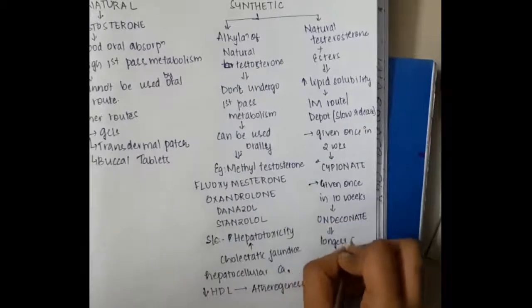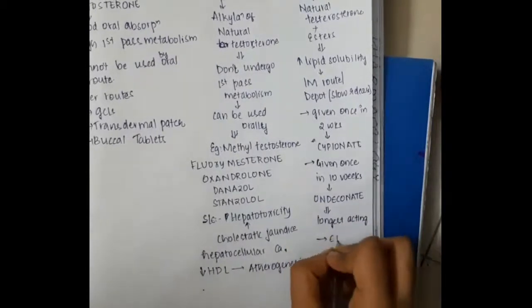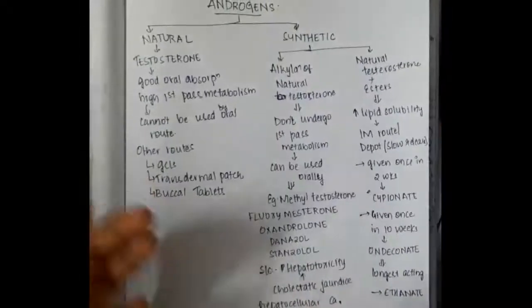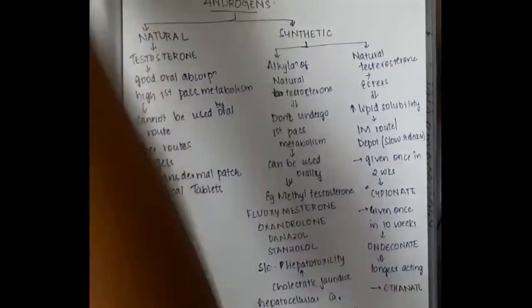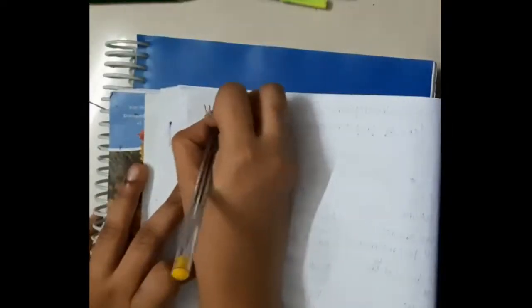All these are longer acting. What is the longest acting? Undecanoate is the longest acting among all the testosterones. Then we also have one more, which is called enanthate. All these are examples of natural and synthetic testosterones, which is very important. Once we have learned about the natural and synthetic testosterones, now let us learn about the uses of these testosterones, which is also very important.